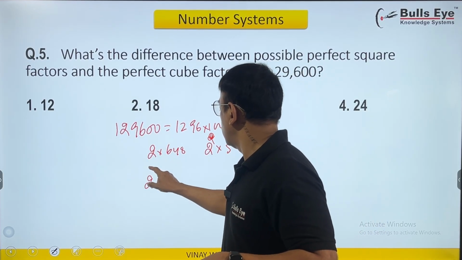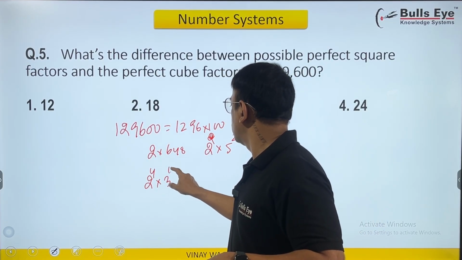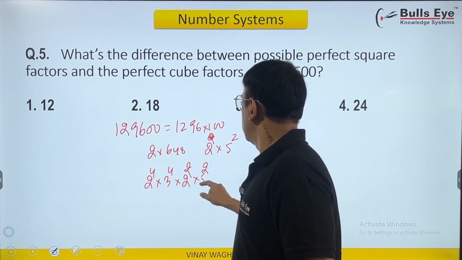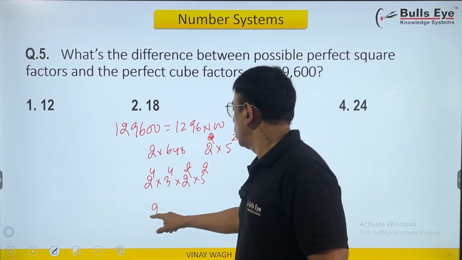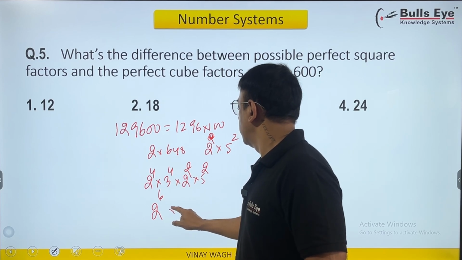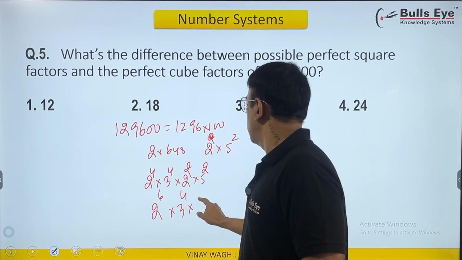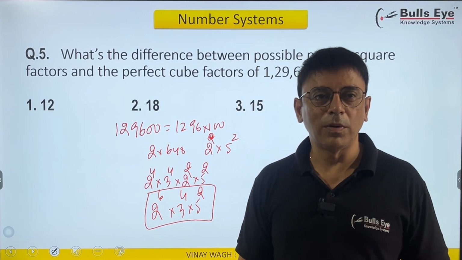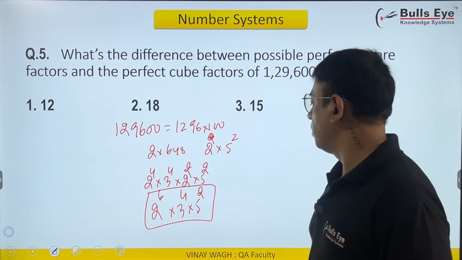So this is already 2 raised to 4 and 81 is 3 raised to 4. And I am writing this as 2 raised to 6, 3 raised to 4 and 5 raised to 2. Done. So the number is now broken into prime factors, simplified.